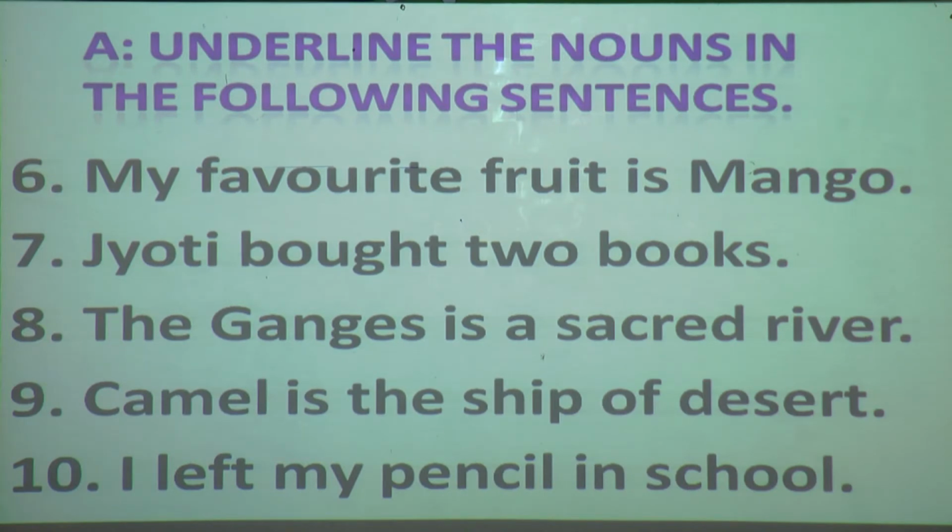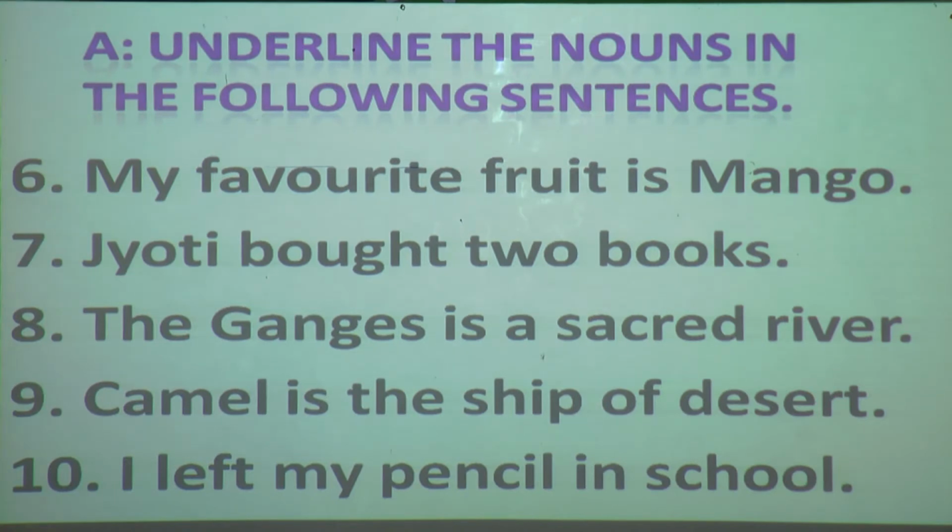8. The Ganges is a sacred river. Again I'll repeat, the Ganges is a sacred river. At least you try to find out what is a noun in this. Done? Okay.